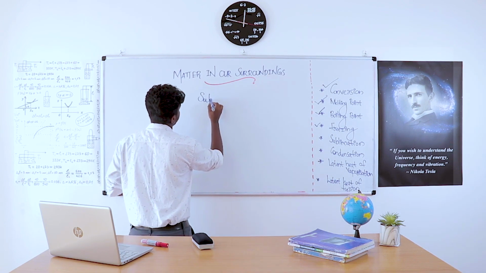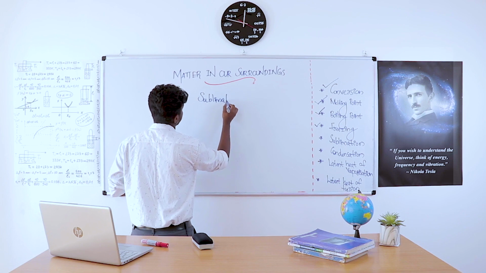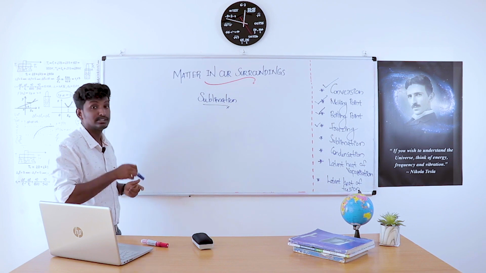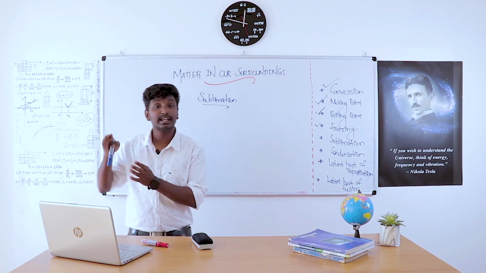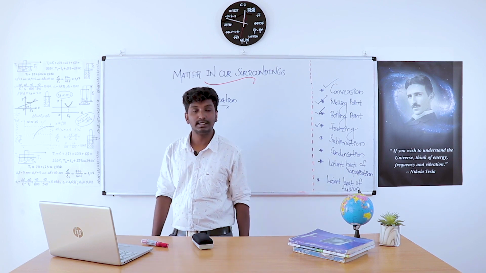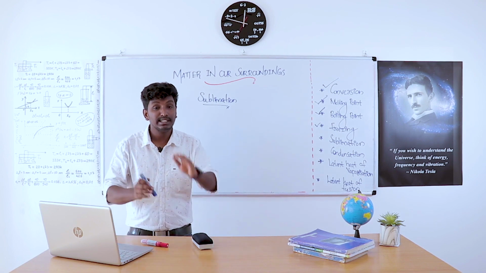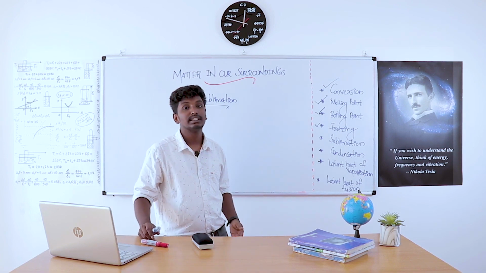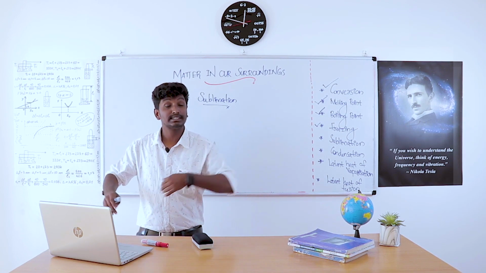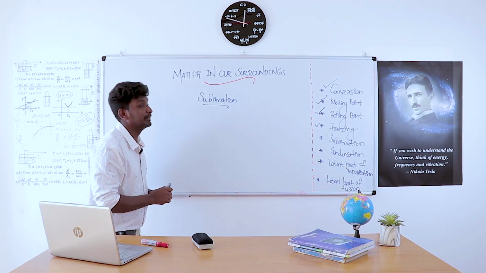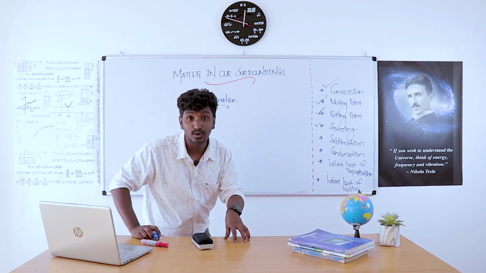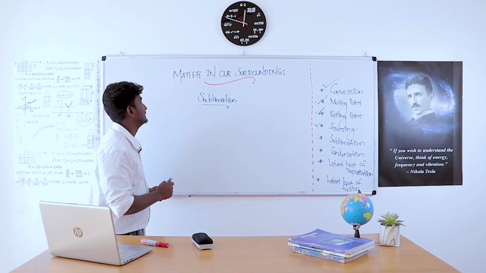Already we discussed this term in interconversion, sublimation. It is the process of converting a solid substance directly to the gaseous form without an intermediate liquid state. That means from solid, it gets directly changed to the gaseous state. No intermediate liquid state. That means sublimation is the process of converting or changing a solid directly into gaseous state.